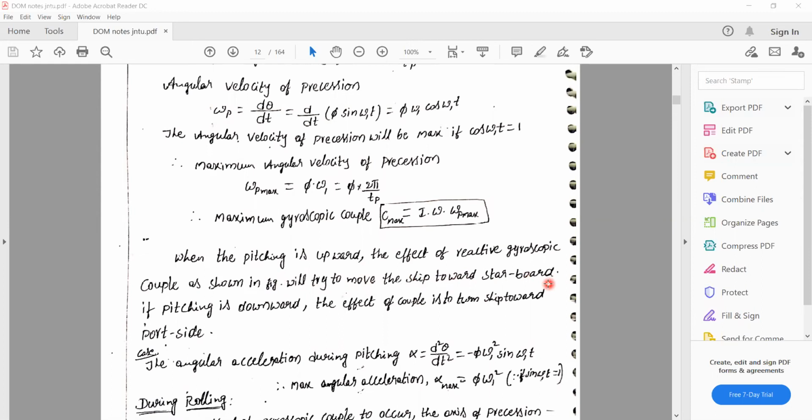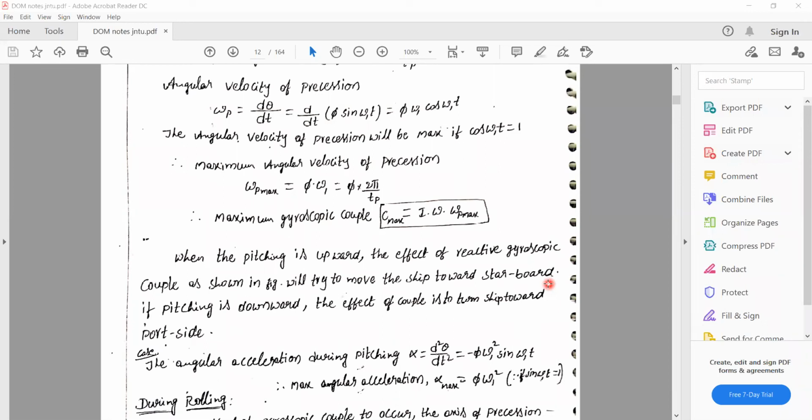Just imagine the pitching movement. Generally the pitching effect occurs when the naval ship is going offshore or coming onshore. That time the pitching effects generally occur. Why?